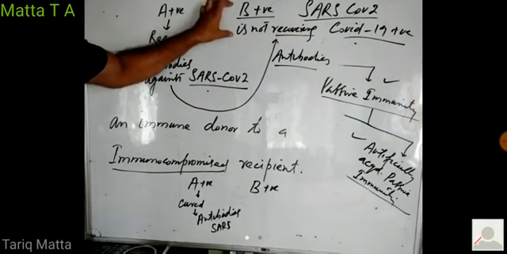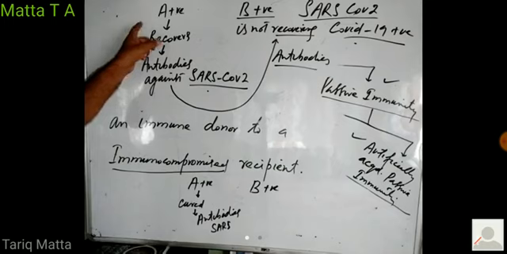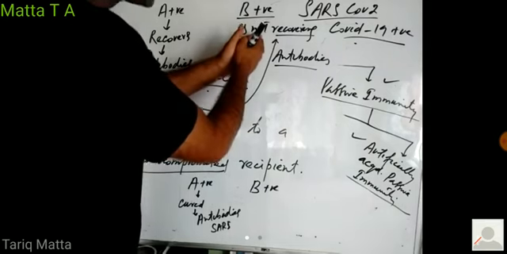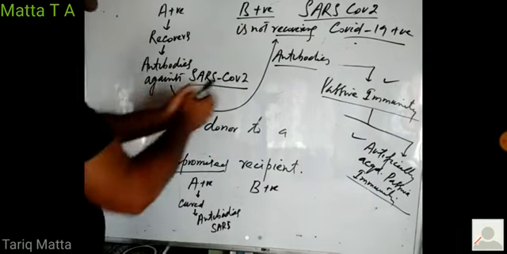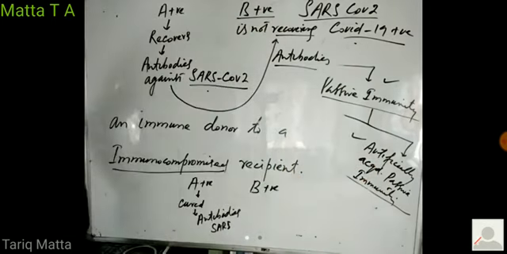So how did person B get immunity? He got immunity from an external source. And how was this immunity developed in his body? We extracted antibodies from this person and injected them into this person. This method of developing immunity is known as artificially acquired passive immunity.